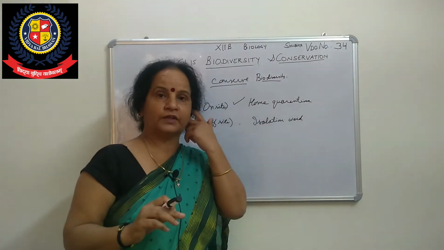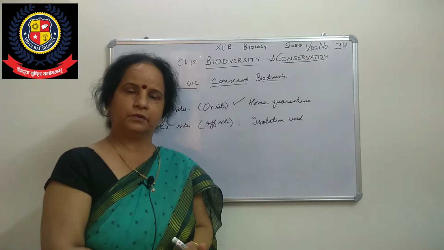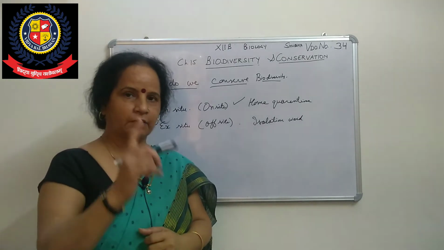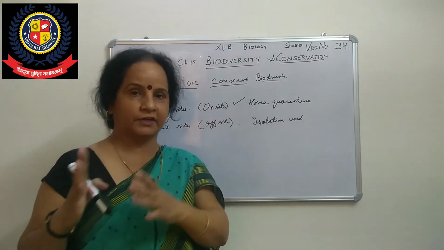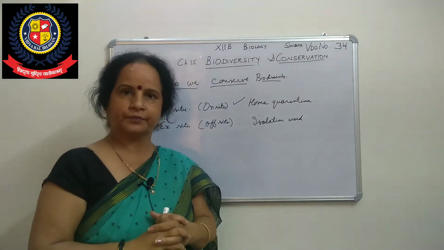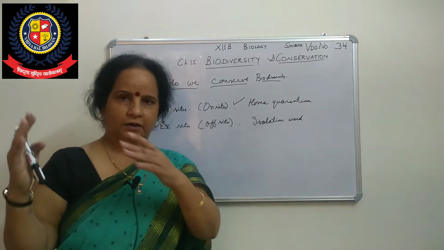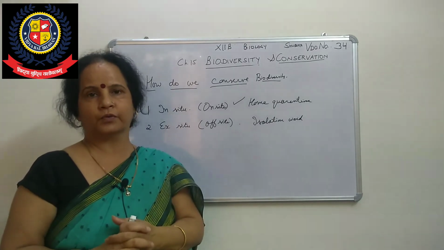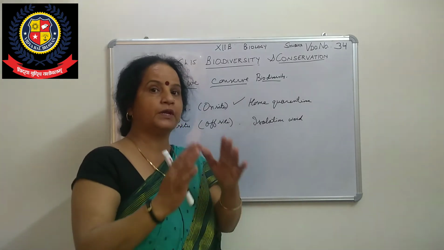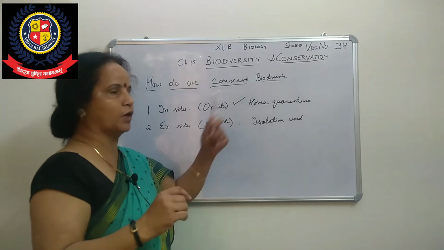Now, first of all, what type of species should be conserved? What type of biodiversity should be conserved? You know which ones: those that are going to become extinct, or are at the verge of extinction. Threatened species and endangered species are listed by the IUCN in the Red Data Book. Those are the species that need to be conserved, and they should be conserved by what corresponds to home quarantine.